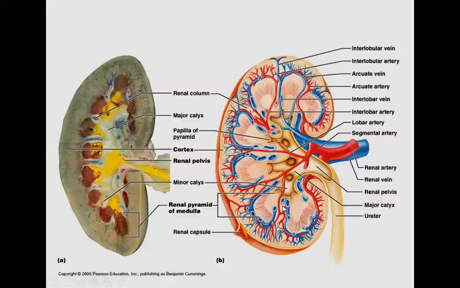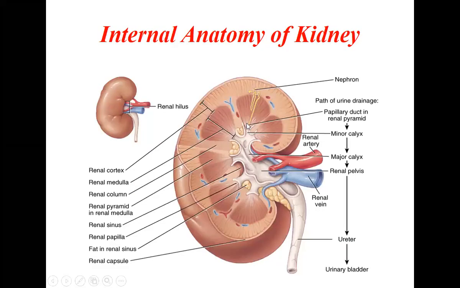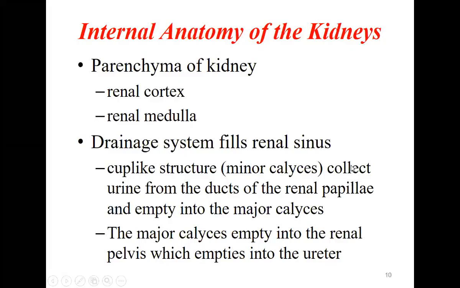As I said, these papillae will open and collect the urine into the minor calyx, and many minor calyces, 1, 2, 3, all open into the major calyx, and the major calyx will open into the renal pelvis. So the major calyx empties into the renal pelvis, which empties into the ureter.